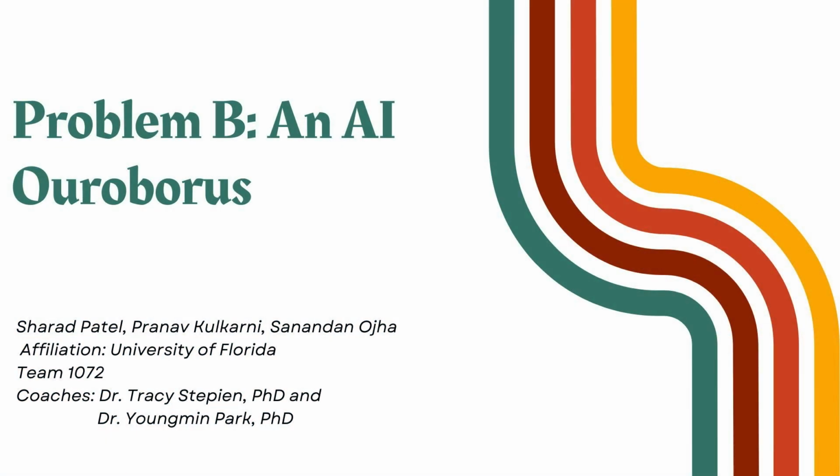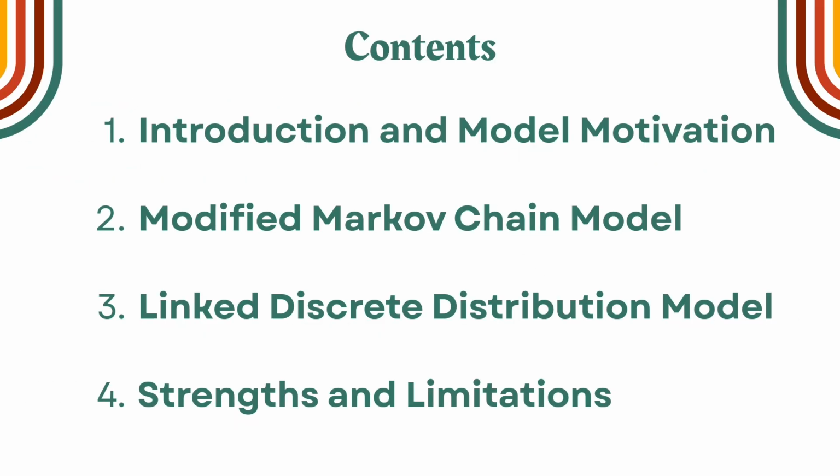Hello, this is Team 1072, and we decided to focus on Problem B. To outline our presentation, we will first introduce the problem and motivation for our models. Next, we will introduce a modified Markov chain model, and then we will introduce our linked discrete distribution model. And finally, we will discuss strengths and limitations of our solutions.